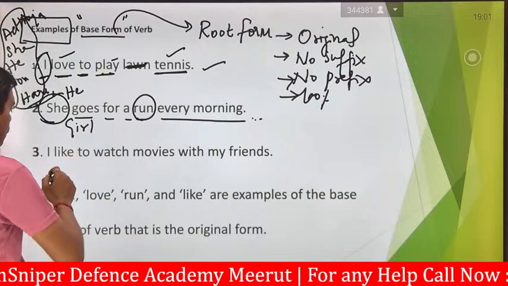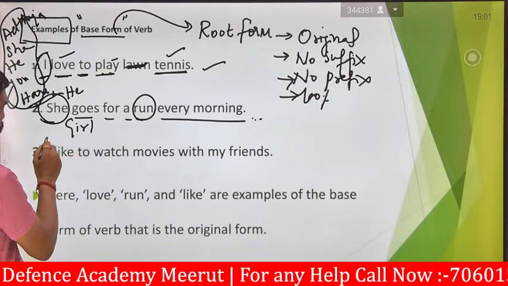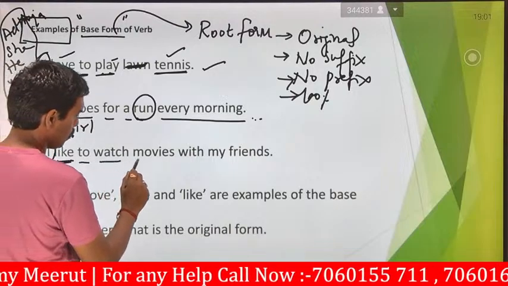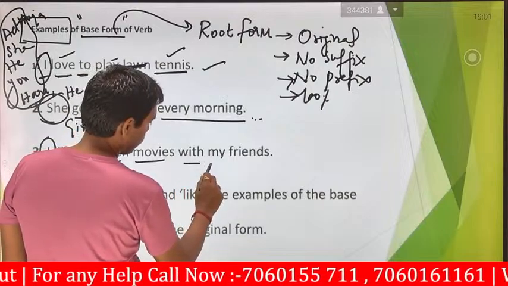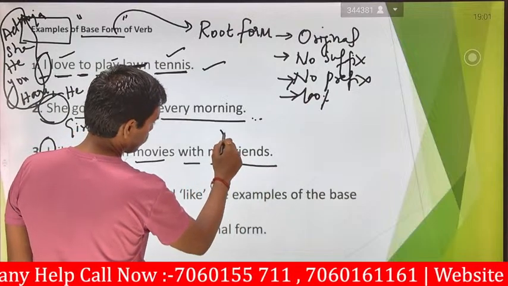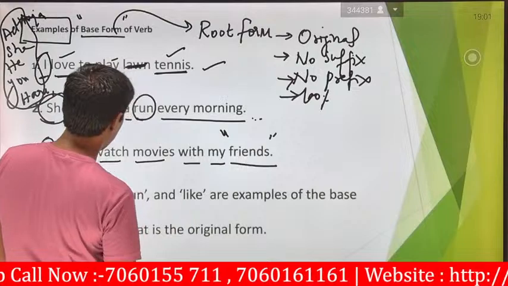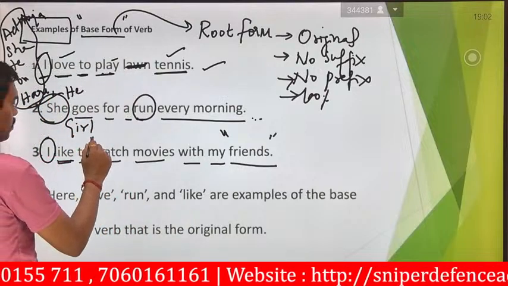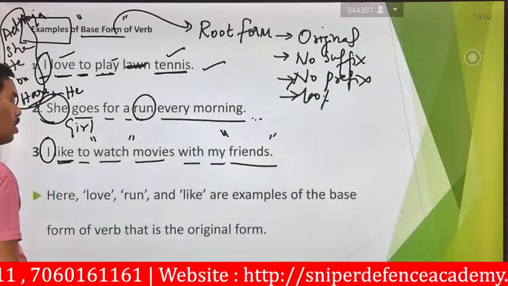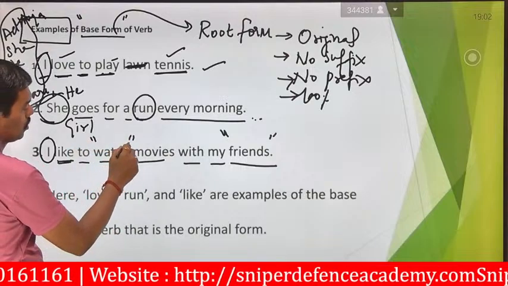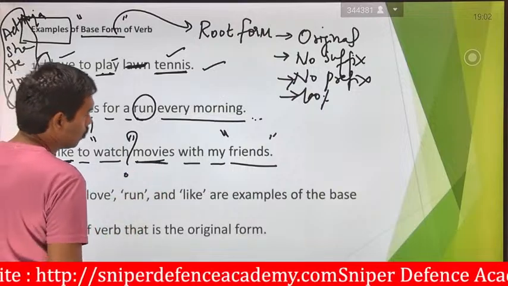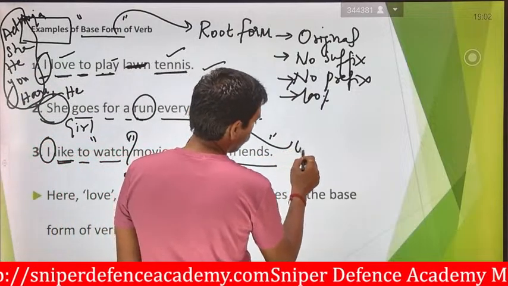Third point: I like to watch movies with my. What action has taken place? Watch. So this is the action that has taken place. I like to watch movies. What do you like to watch? You can ask questions. I like to watch movies. With whom do you want to watch?